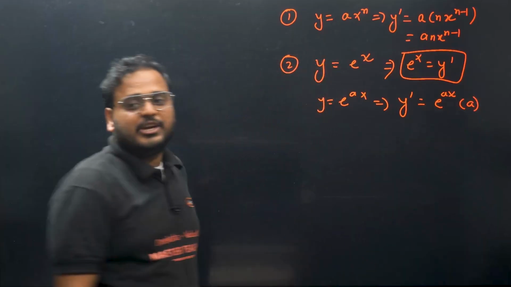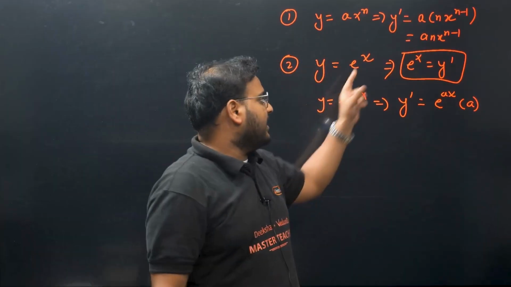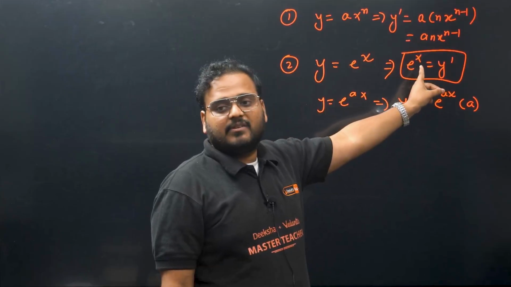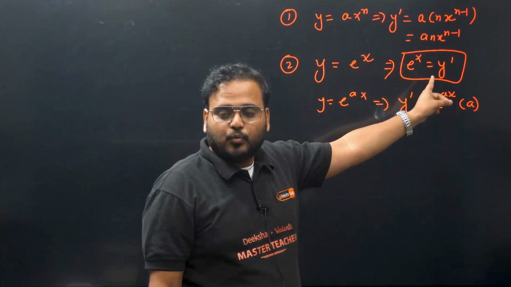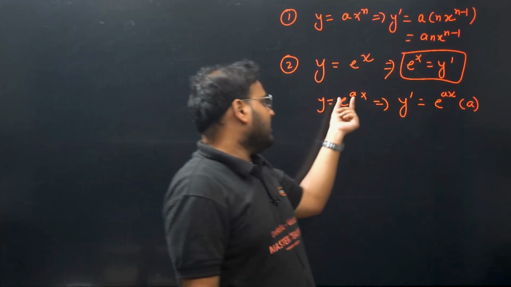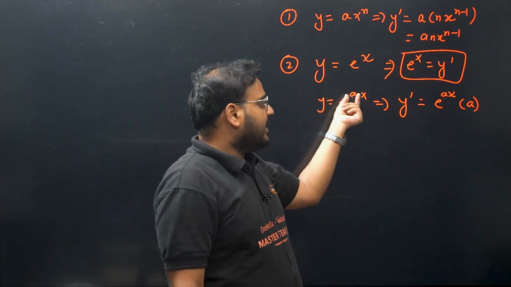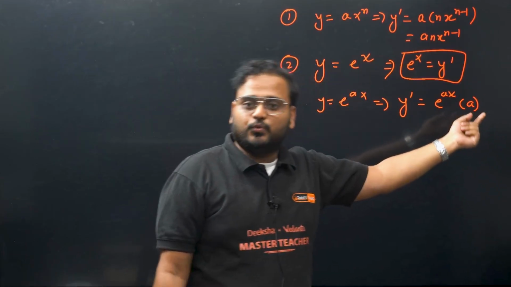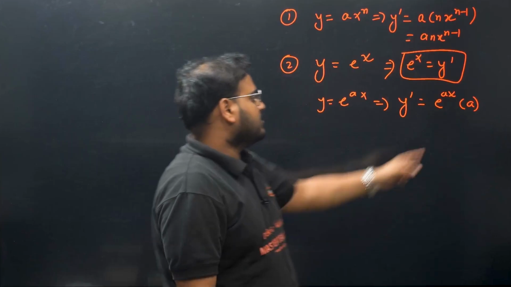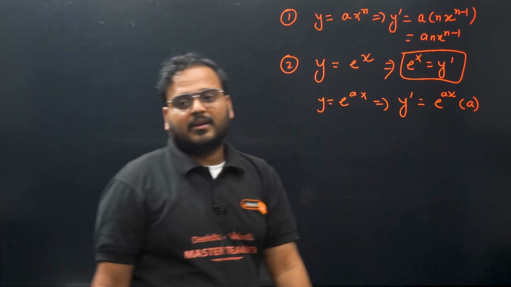How come, sir? Chain rule. If you differentiate x, you get the answer as 1. That's why we have not written here e power x into 1. But if you differentiate e power ax, the answer comes as e power ax, but differentiating ax will give the answer a. Chain rule. So this is going to be a times e power ax.